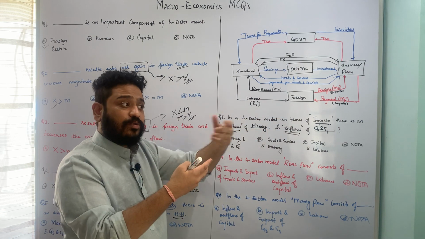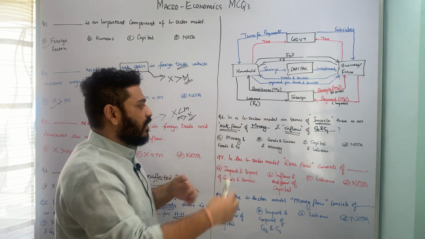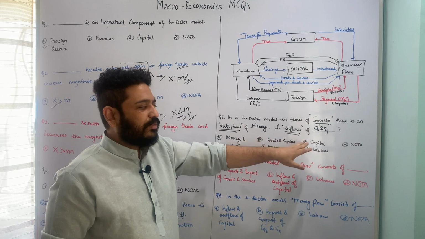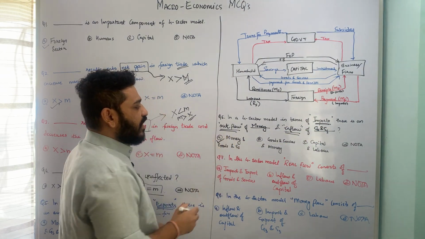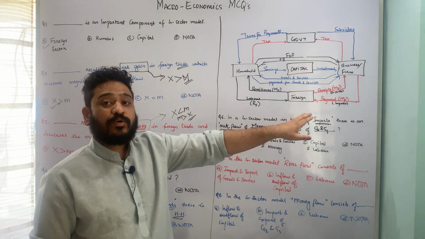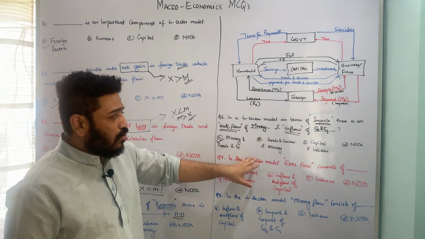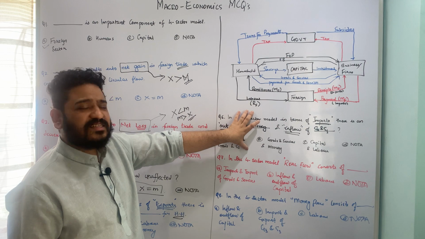It is the other way around. Goods and services are coming in and money is going out. Okay, third is capital and labor, which is obsolete, and none of the above. So here I hope this question is pretty much clear. Money and goods and services when it is about imports. Okay, so I hope this question makes sense to you.